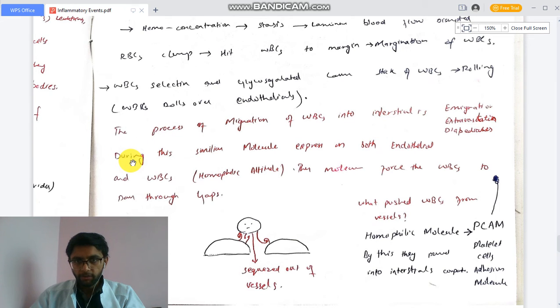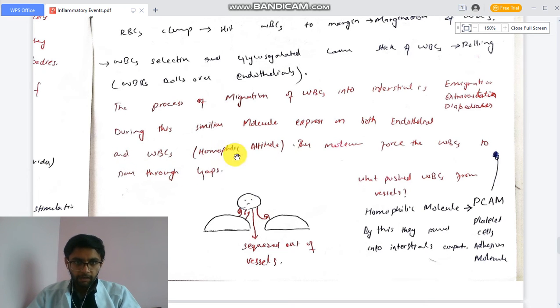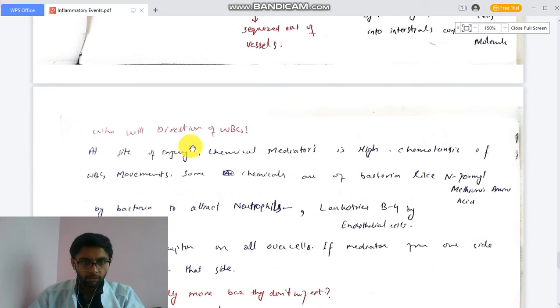During this, similar molecules are expressed on both endothelial cells and white blood cells. This is homophilic attraction. This molecule forces the WBC to push in through the gap. For example, this homophilic molecule is PECAM, platelet endothelial cell adhesion molecule. These molecules push the WBC. For example, the WBC binds with the endothelial cells, then PECAM pushes the WBC through the endothelial gap into the interstitium, squeezed out of the vessels.